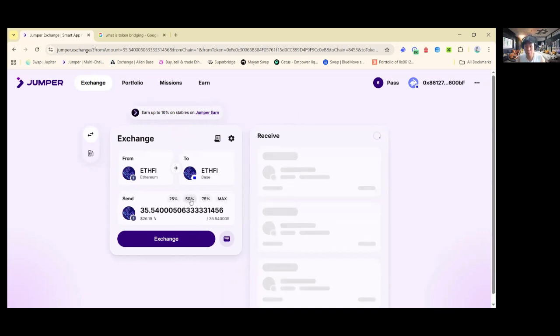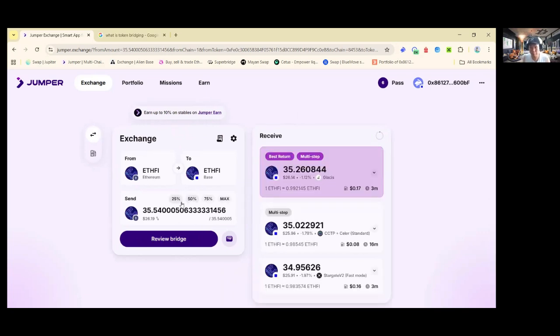Okay, I want to do a maximum bridge here, the total amount. And then we can see here, right? Okay, what do you notice here? They offer you a few options for you to bridge. The thing with Jumper is that it allows you to select which option you want to bridge with. Usually they will choose the cheapest, best return with multi-step.